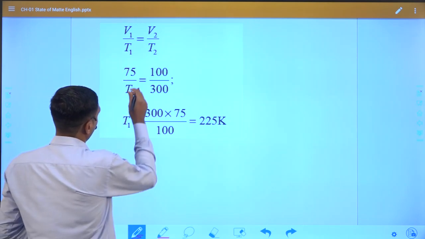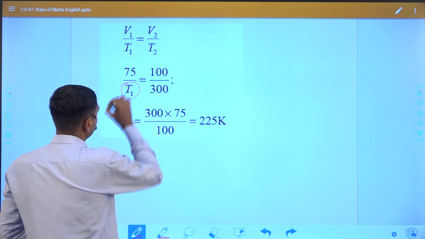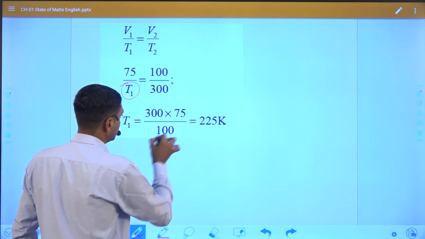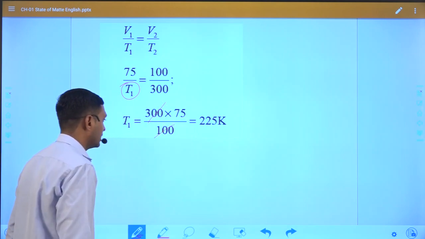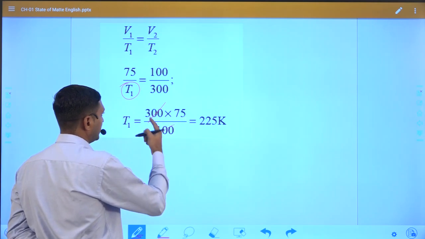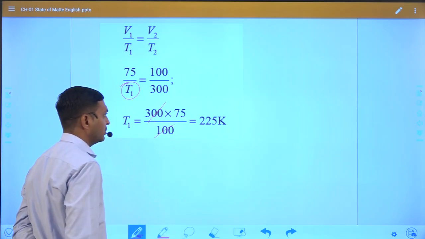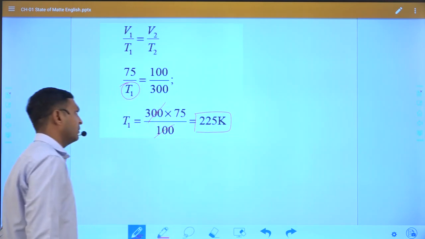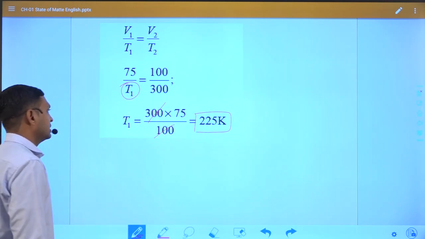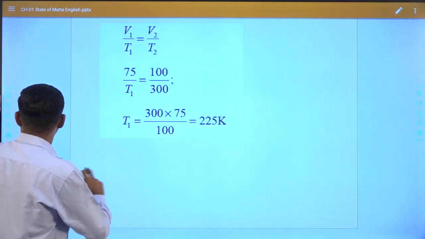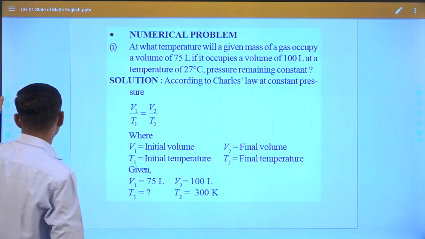So if you want to find T1, then the equation will become like this. The zeros will cancel, and 75 into 3 becomes 225 Kelvin. So that is how we can calculate the specific temperature at which the volume will exist.